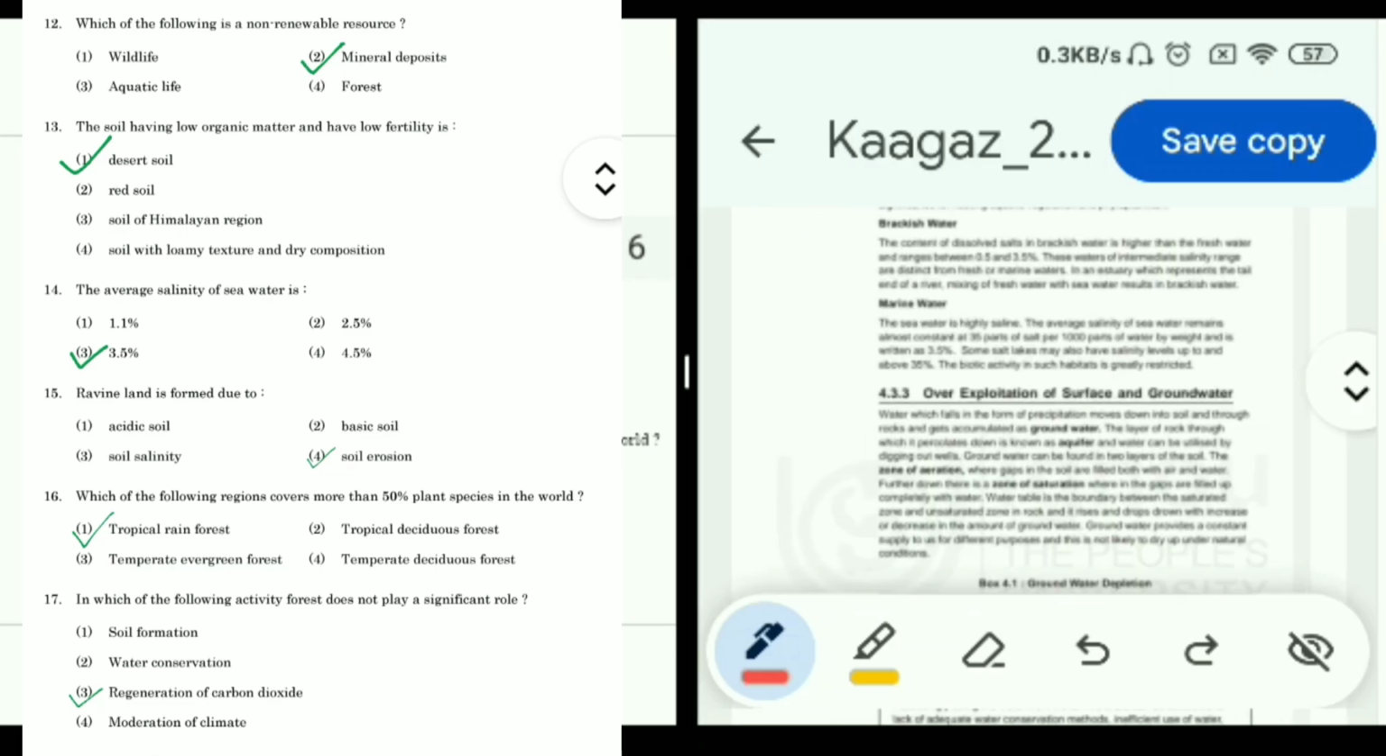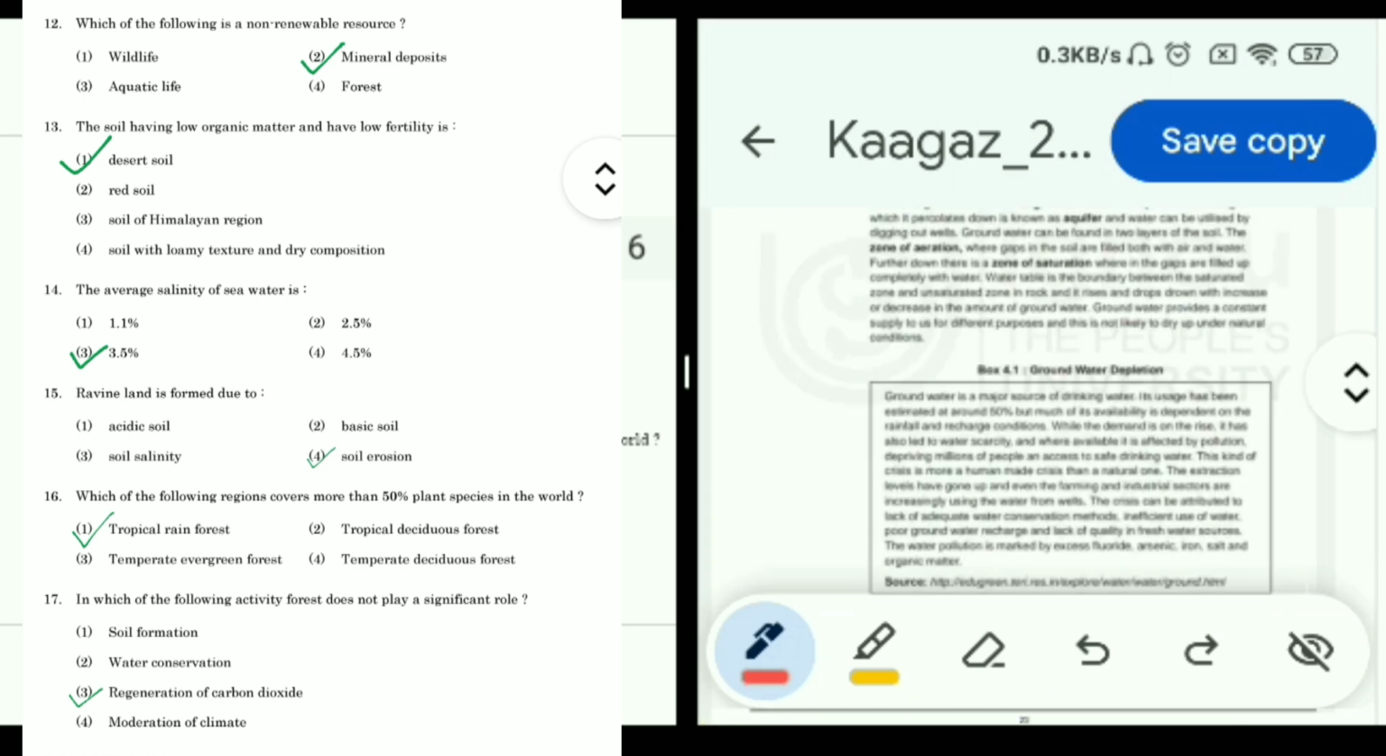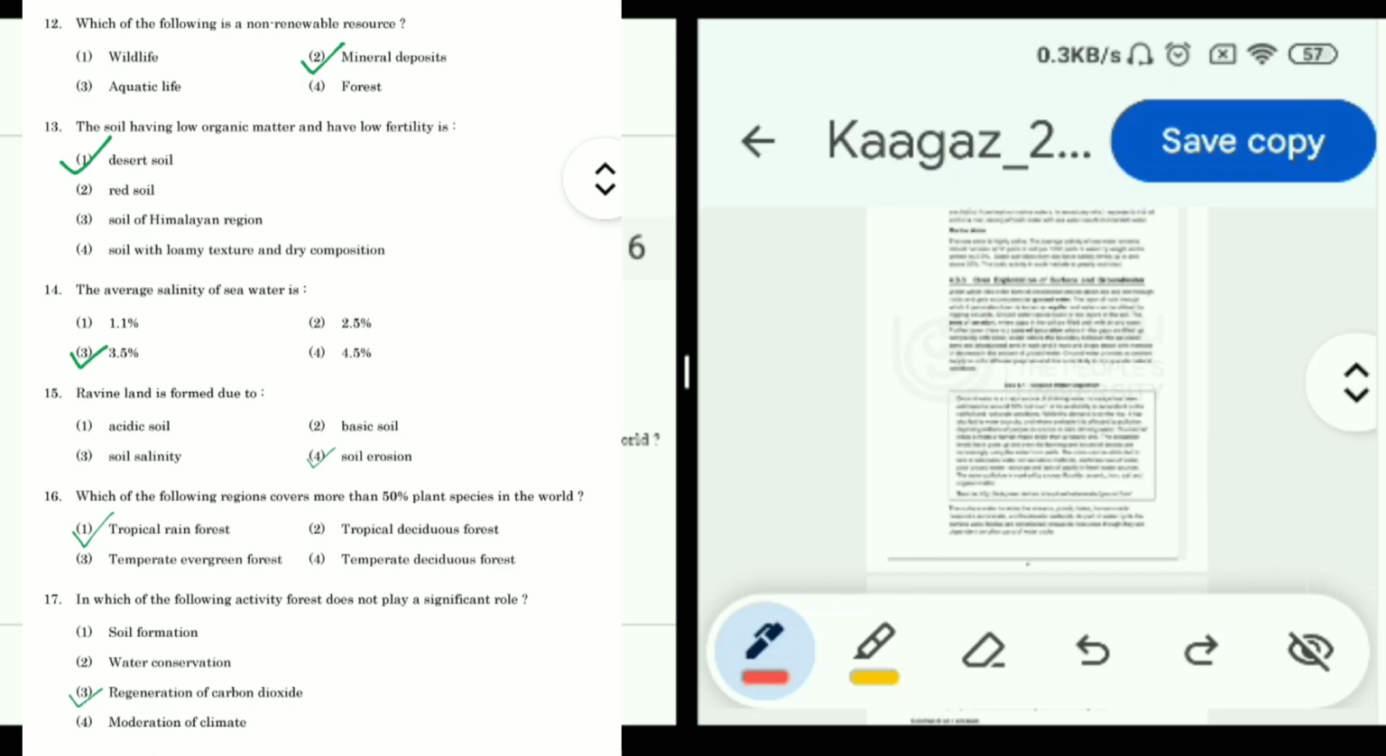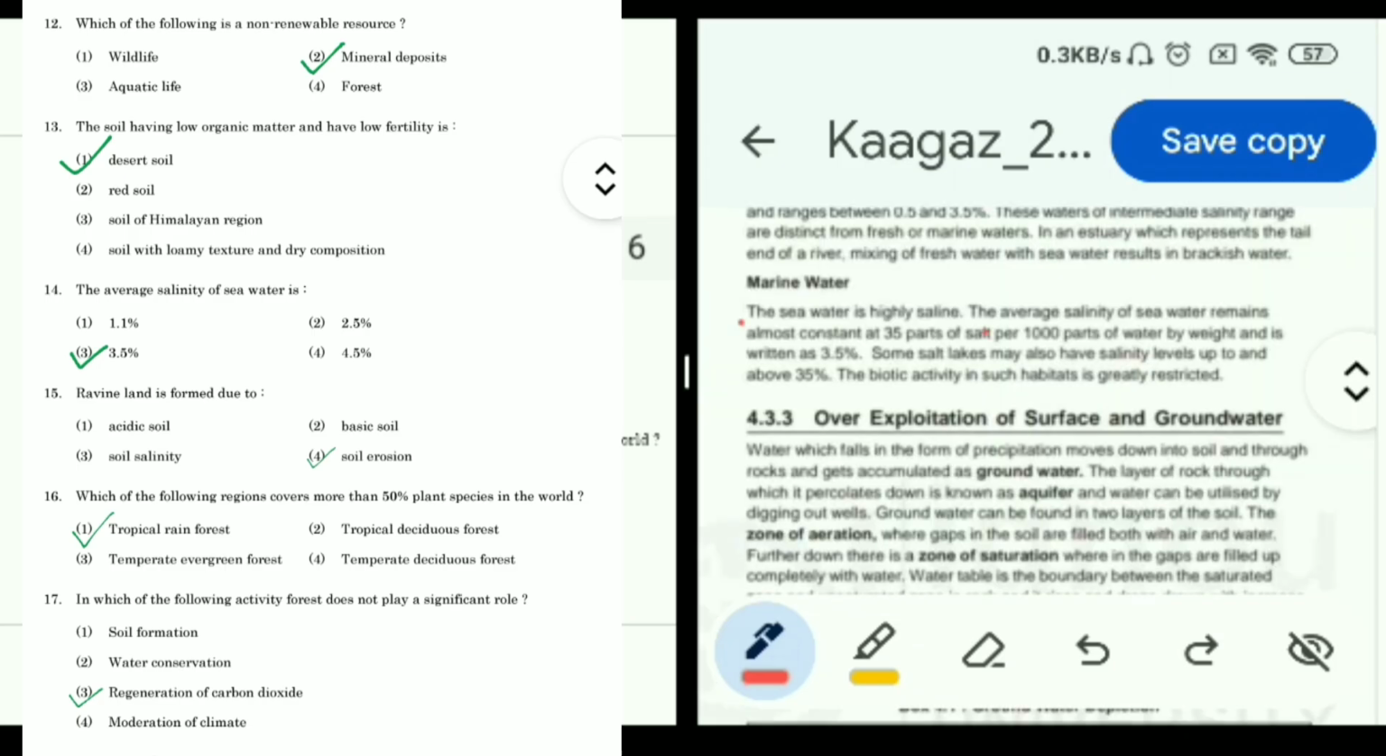Now question 14: the average salinity of sea water is, options are 1.1%, 2.5%, 3.5% or 4.5%. So इसका answer we can find in block 2, marine water. The average salinity of seawater remains almost constant at 35 parts of salt per 1,000 parts of water by weight and is written as 3.5%. So average salinity of seawater is 3.5%. Third option is correct.